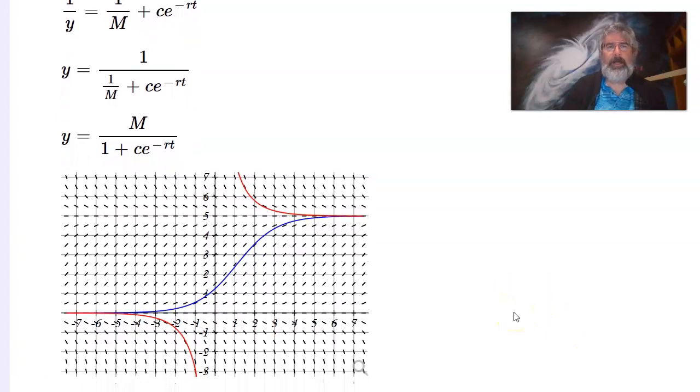And plotting the curves, going back to the original differential equation, when I drew this, I had m was 5, and I think r was 1. So what I'm doing here is plotting solution curves with m is 5 and r is 1 for different values of C. For positive values of C, it turns out I think we get these blue curves in the middle, and for negative values of C, you get the ones that are either above or below.